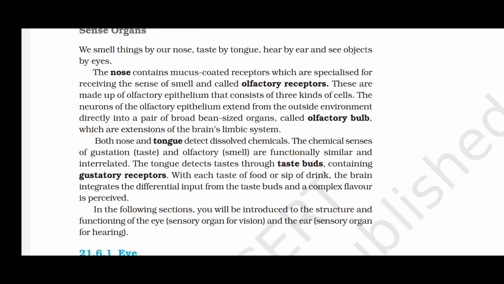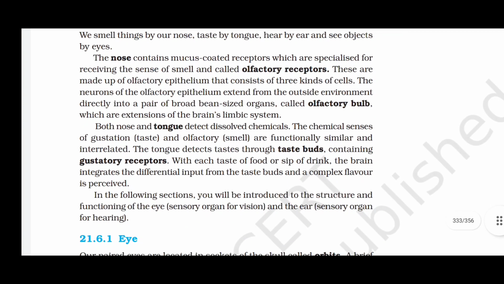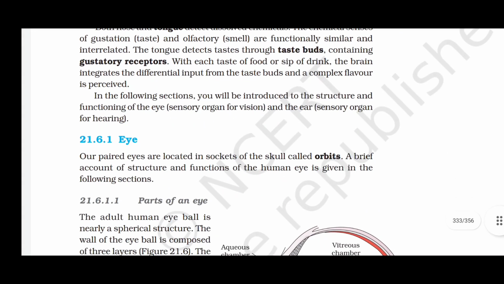Both nose and tongue detect dissolved chemicals. The chemical senses of gustation, taste, and olfaction, smell, are functionally similar and interrelated. The tongue detects taste through taste buds containing gustatory receptors. With each taste of food or sip of drink, the brain integrates the differential input from the taste buds and a complex flavor is perceived. In the following sections, you will be introduced to the structure and the functioning of eye, sensory organ for vision, and the ear, sensory organ for hearing.